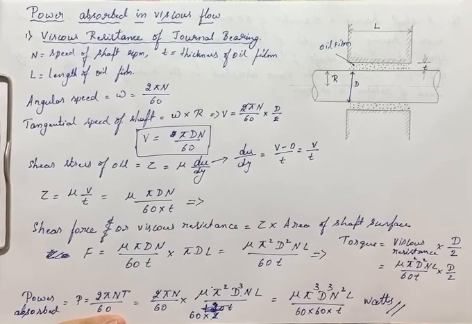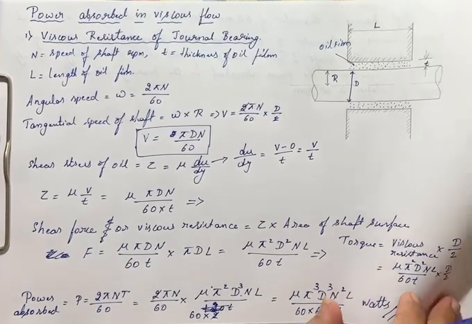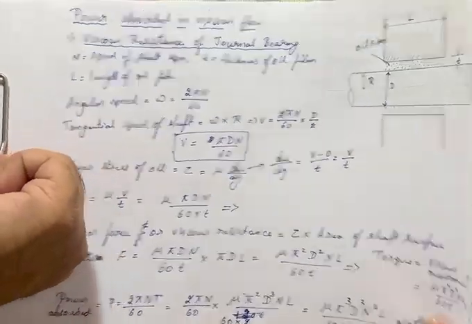This is the formula to find out the power absorbed in a journal bearing, or the viscous resistance in the journal bearing here, right? The formula is, the power absorbed will be mu pi cube d cube n square L divided by 60 into 60 into t. We shall take one numerical on this.